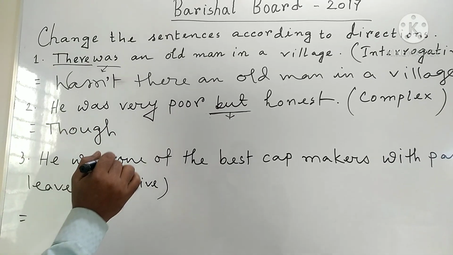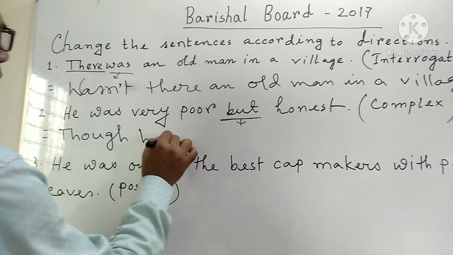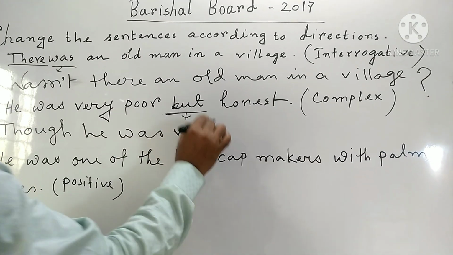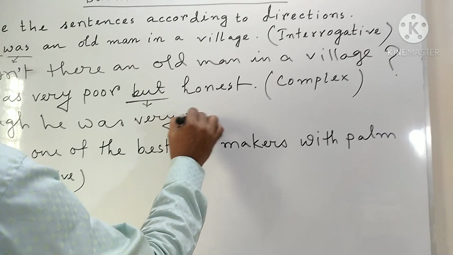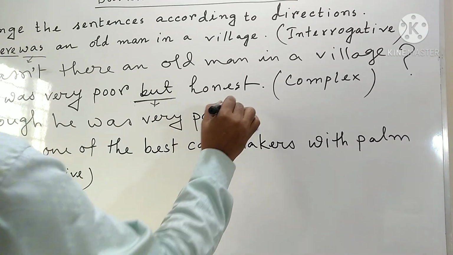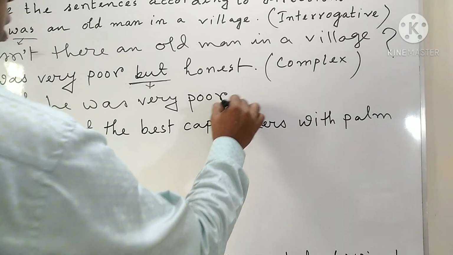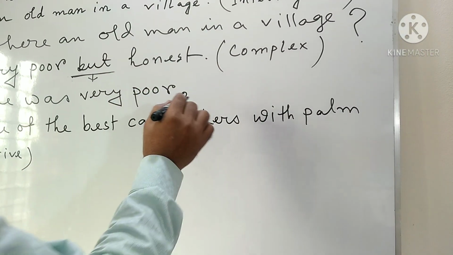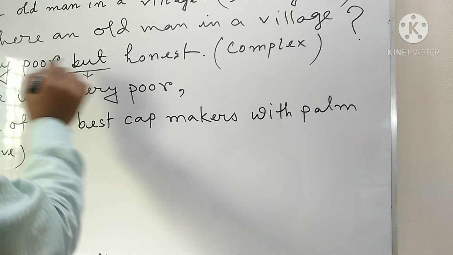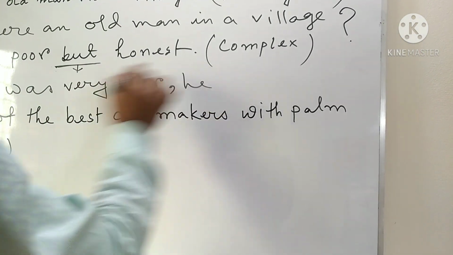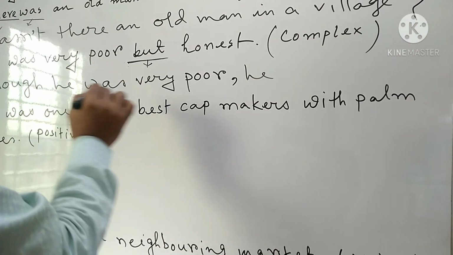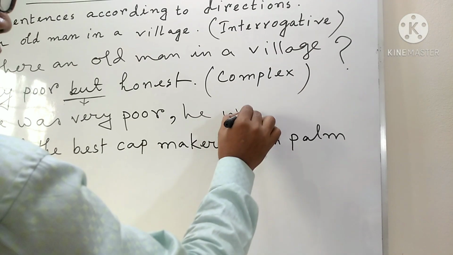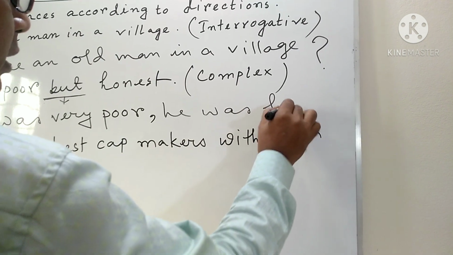I am using here though. Though he was very poor, comma, in place of but you will put a comma, then you will bring the subject again, the subject of the first sentence. He was honest.